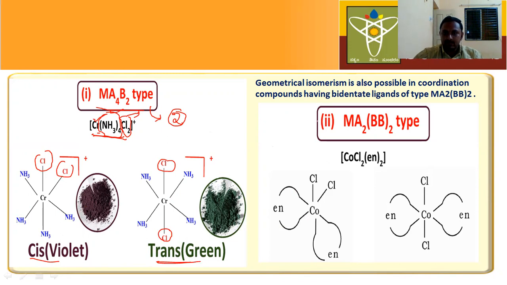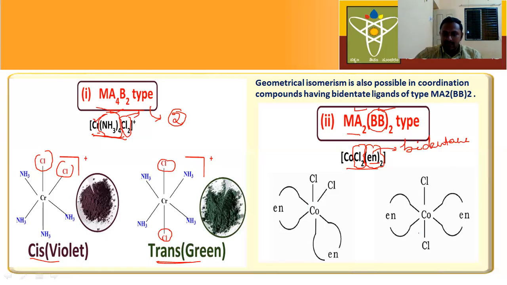Next, Ma2 Bb2 type. Here Bb means bidentate ligands. There are two A type of ligands and there are two bidentate ligands. Now this is an example for Ma2 Bb2 type. Here there are two chlorido ligands and there are two en ligands. Here en means it is a bidentate ligand, ethane-1,2-diamine.